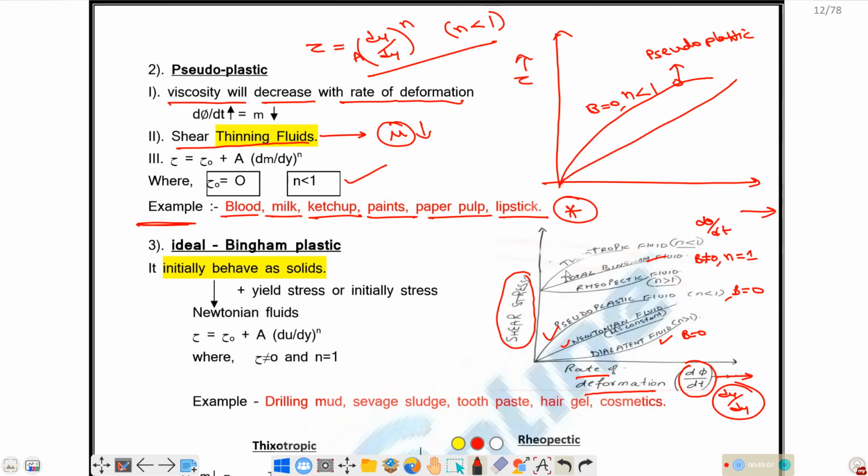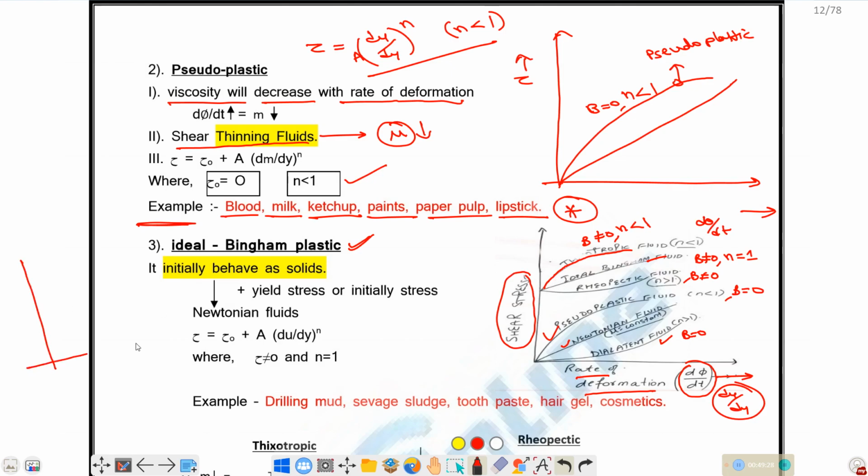And here, this is the curve for thixotropic. For thixotropic, b not equal to 0 and n less than 1. And for rheopectic, b not equal to 0 and n greater than 1. These are the non-Newtonian fluids. Next, ideal plastic and Bingham plastic. So this is the curve for ideal plastic or Bingham plastic.